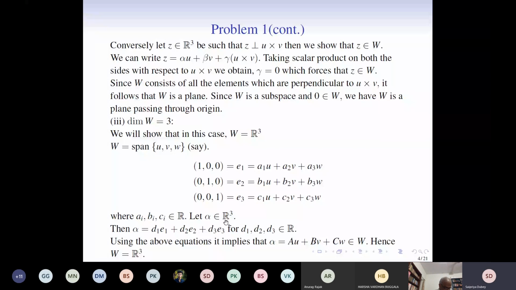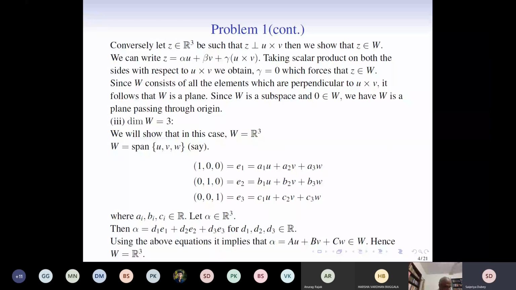We are taking this vector, any arbitrary vector in R3. This is by abuse of notation; I should have taken some other vector. This is a vector in R3. So it can be written as a linear combination of E1, E2, E3. And using the above equations, substituting the values of E1, E2, and E3 in terms of U, V, and W, it follows that this alpha, any arbitrary vector of R3, is again a linear combination of U, V, and W, which means that the vector is in W, and W is obviously in R3. Therefore, it follows that capital W is exactly equal to R3.